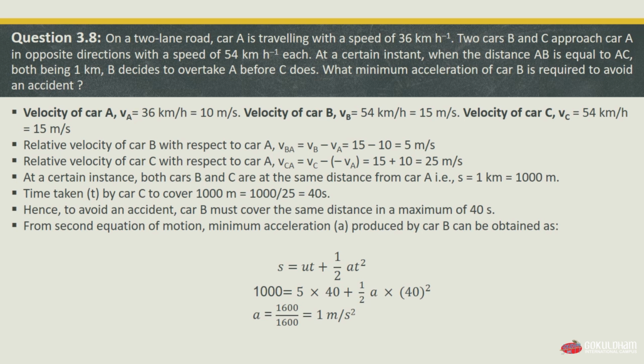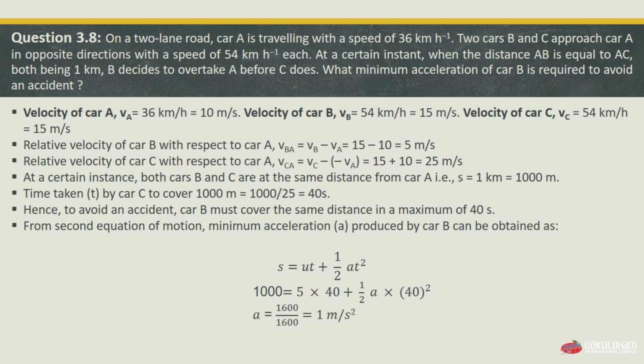seconds. This means car C will cover 1000 meters in just 40 seconds, and hence, to avoid the accident, car B must cover the same distance in a maximum of 40 seconds. So, in order to avoid the accident, car B must cover the same distance, 1000 meters, in a maximum of 40 seconds.